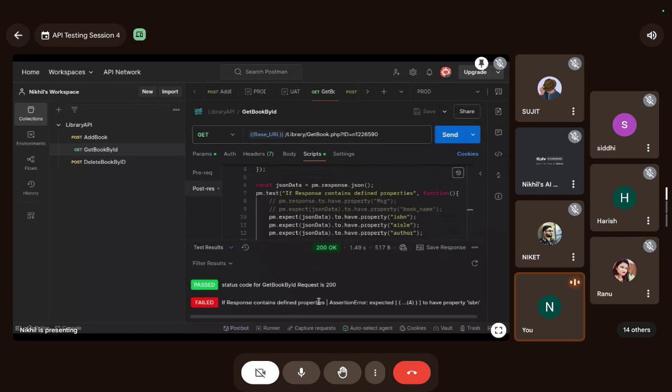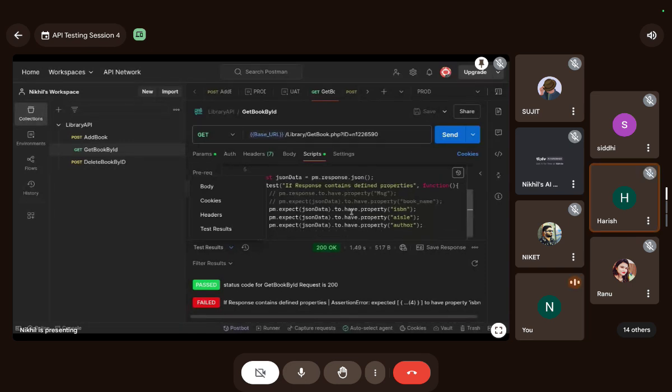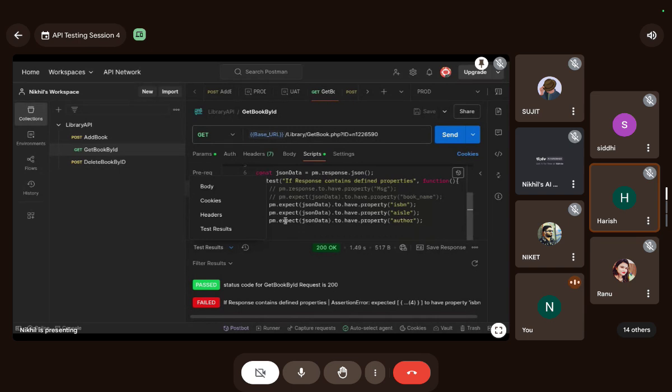It's again failing. I don't understand what's the error. Maybe something is wrong with braces or anything. No, I don't think so. If the braces were wrong, then the error must be here. Okay, I guess it's already added.